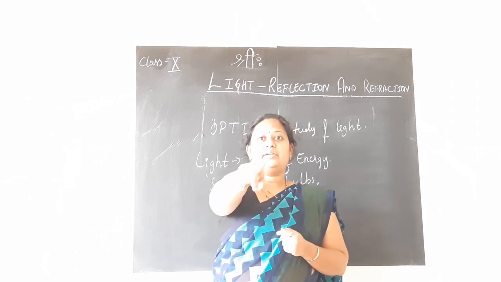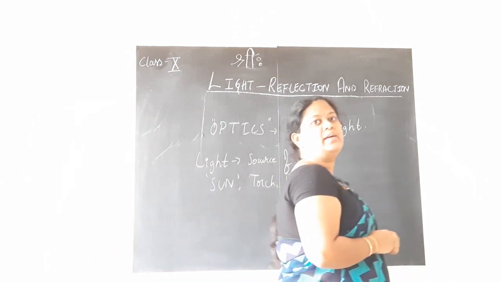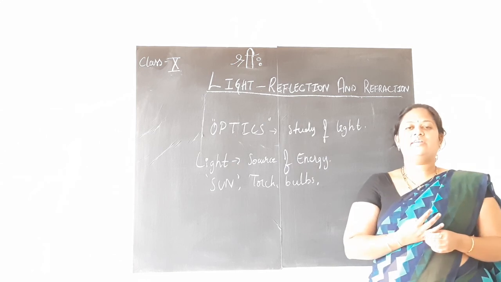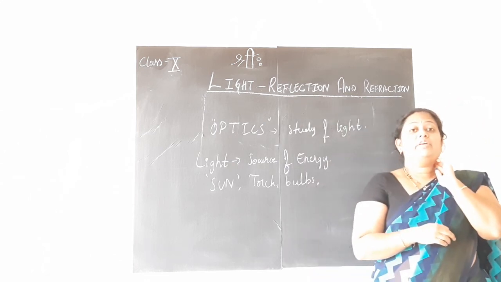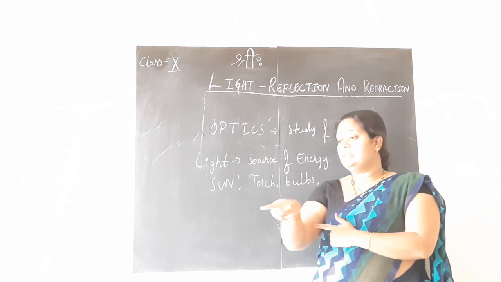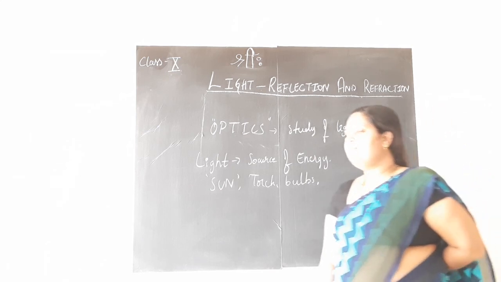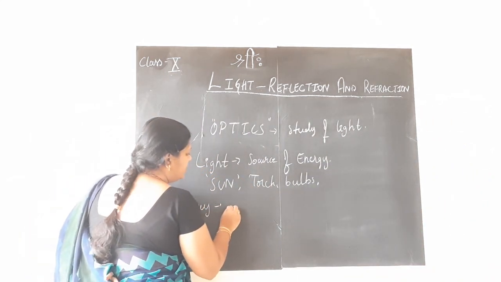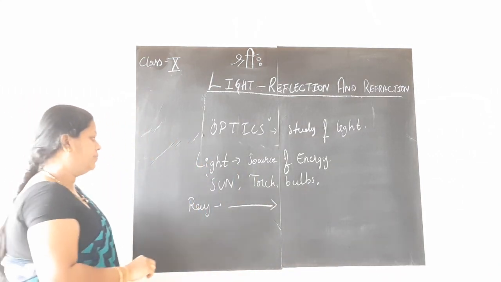Light travels straight. Yes, no, this we can make out. Does the light bend? Yes, of course the light bends. It does not always travel in a straight path. Various processes are there, we shall be studying later on. So, this is one of the examples, the torchlight. It is the beam of light or the ray of light, we say. Ray of light means, children, a single line is called a ray. A single line of light is called a ray.